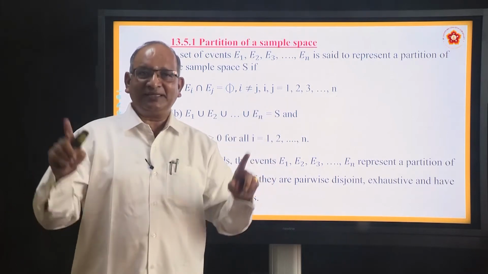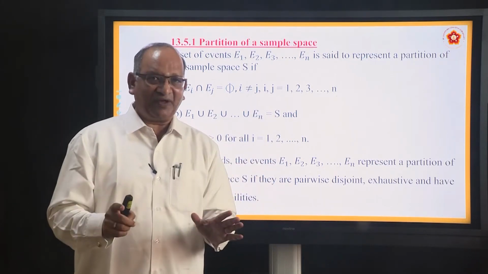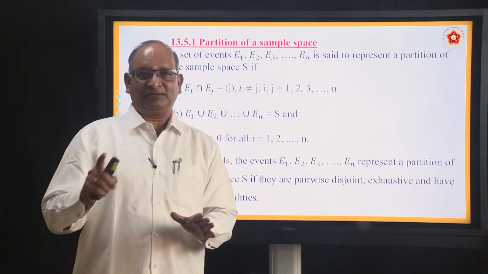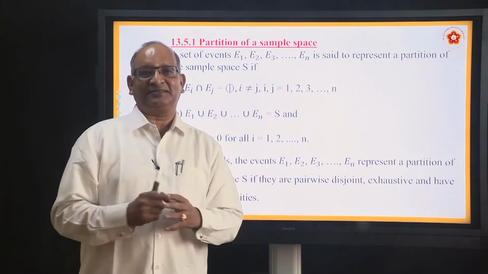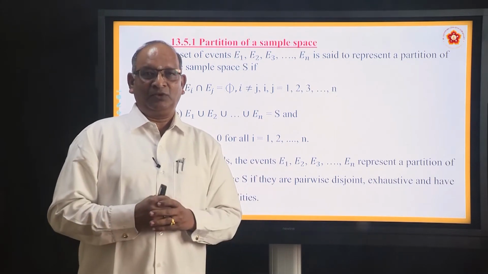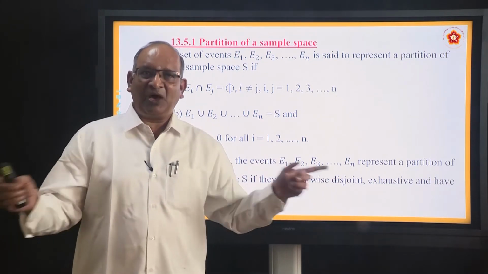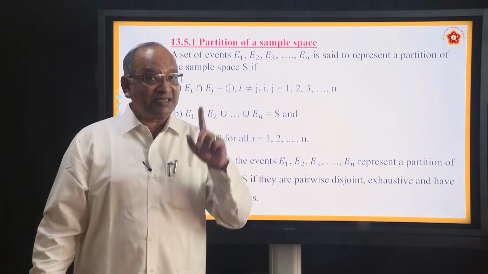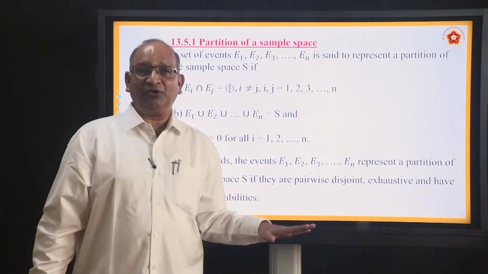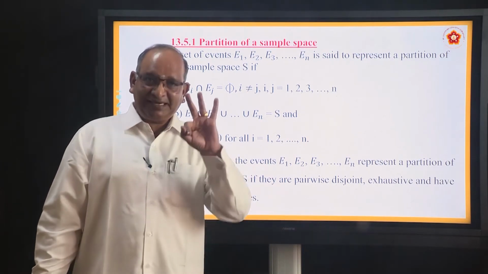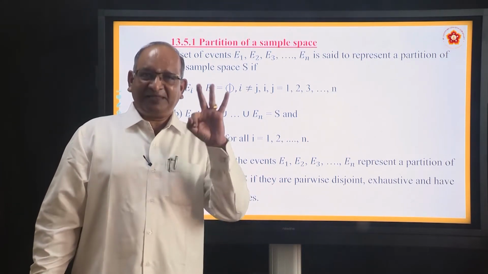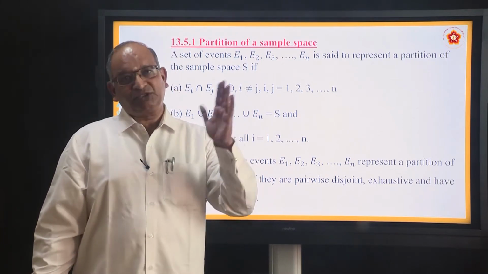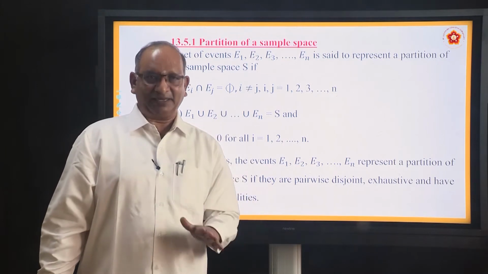But again, in all these situations, what do we find? We find that there is no common element in these independent sets or subsets. That is point number 1. If you club all of them, the union is nothing but sample space. Third, each of them has a probability which is not 0. These 3 conditions, if they are satisfied, then we can understand what is the theorem of total probability.